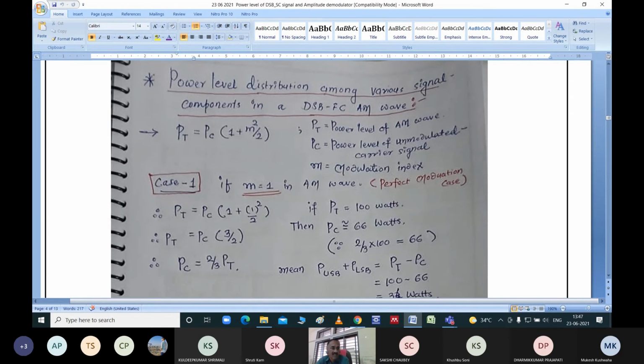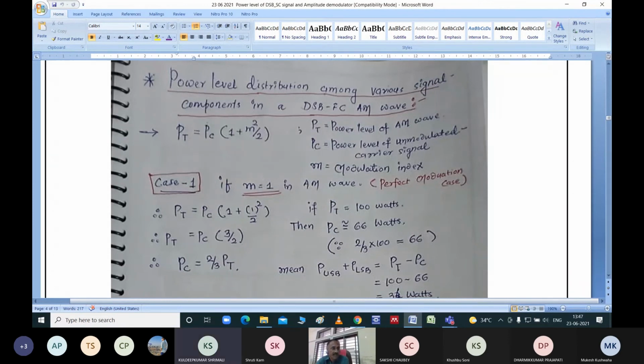Now in this case, can I say that the value of PT will be decided by the individual values of PC as well as m according to this equation? By putting different values of PC or m, I may get different values of PT. That is the normal sense of this equation. In other words, this equation has three variables, so if I vary two variable values, then definitely the third one will also vary.